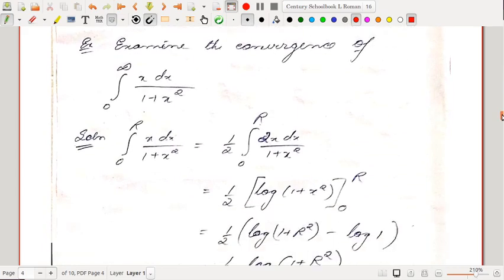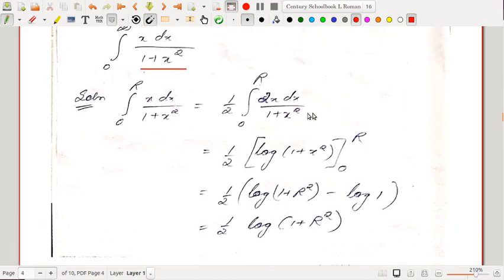Okay, examine the convergence of this. Say 0 to infinity x dx divided by 1 plus x square. So easily we can write it this way. We can multiply and divide by 2, so it's half into 0 to r twice x dx by 1 plus x square, and the numerator is the derivative of the denominator, so its integration will be log of 1 plus x square. Right, if we put 1 plus x square equal to t, so twice x dx is dt, so it's of the form dt by t. So we can do it directly, log of 1 plus x square. Okay, and if we put this limit, it's log of 1 plus r square minus log 1, which is 0, so half log 1 plus r square.